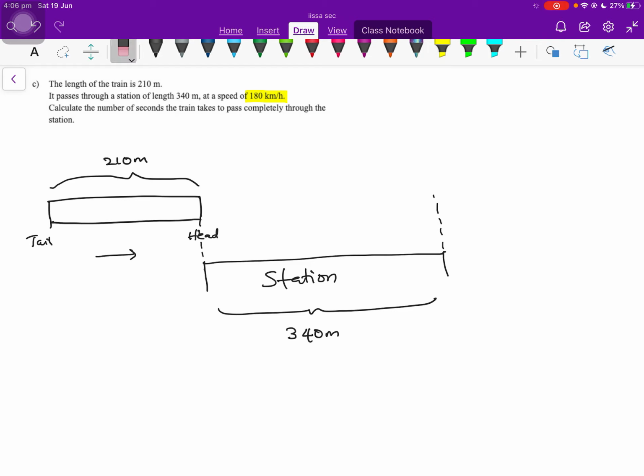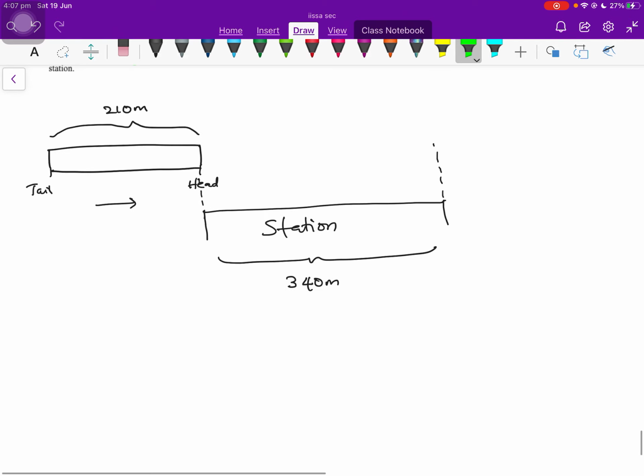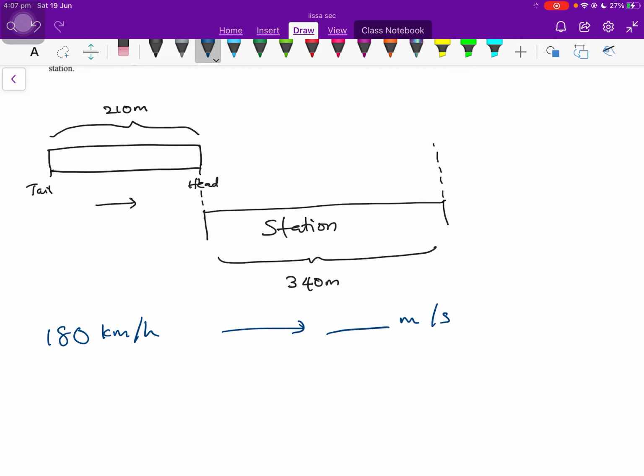Let me use another color for that. They ask you in terms of seconds, and then they also give you everything in meters. So it's actually easier for us to change the speed of 180 kilometers per hour into meters per second, which makes our next step much easier. So let's do this. Number 1, let's do 180 kilometers per hour. We want to change that to something with meters per second.